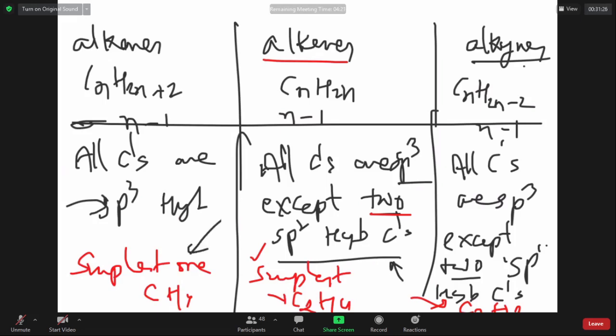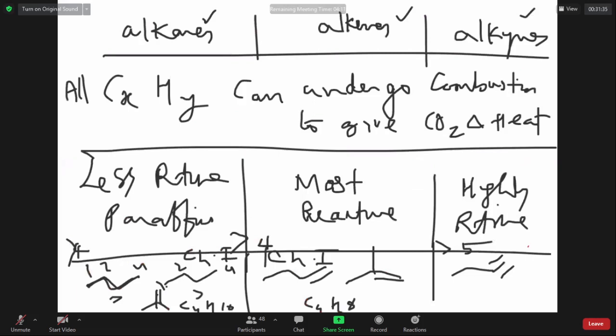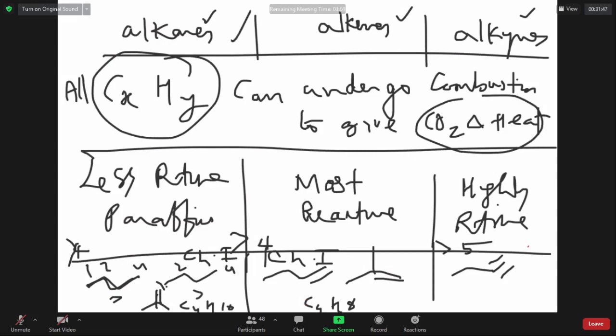The simplest alkane has 1 carbon. The simplest alkene can have 2 carbons. Alkanes can all be represented by the general formula CnH2n+2. They can burn in air to give carbon dioxide, water and heat energy. Alkanes burn with a blue flame. Alkynes burn with less blue but more smoky flame. Okay, sir. We notice that alkanes are less reactive, alkenes are more reactive, and alkynes are also reactive.